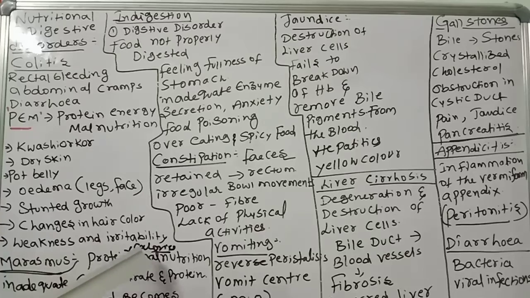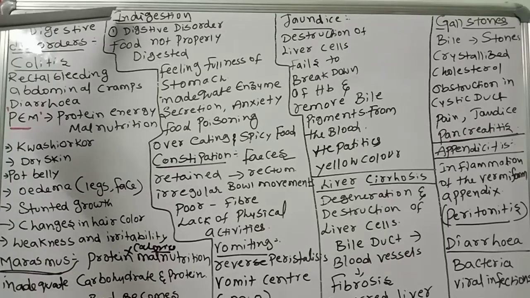Marasmus, protein calorie malnutrition. When protein and calories are not given to growing children, they will also suffer with another problem of protein energy malnutrition, that's called marasmus. If they are not taking inadequate carbohydrate and protein properly, that leads to marasmus. Symptoms are diarrhea, the body becomes lean and weak with reduced fat and muscle tissues, thin and folded skin.